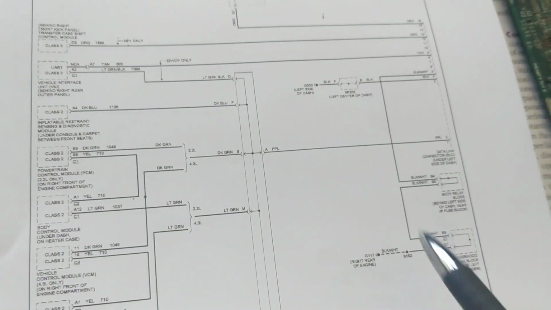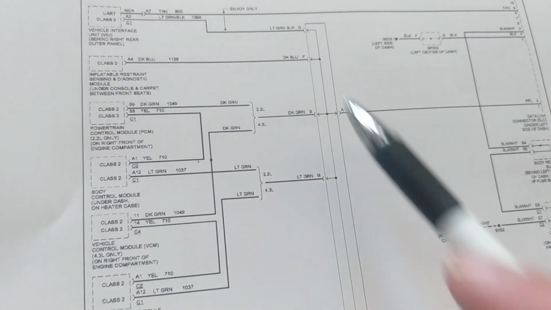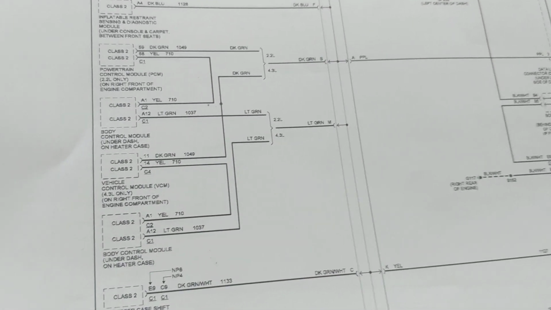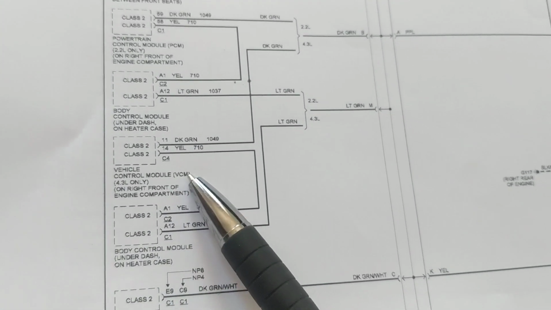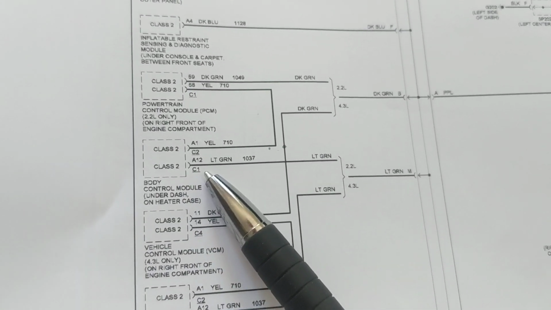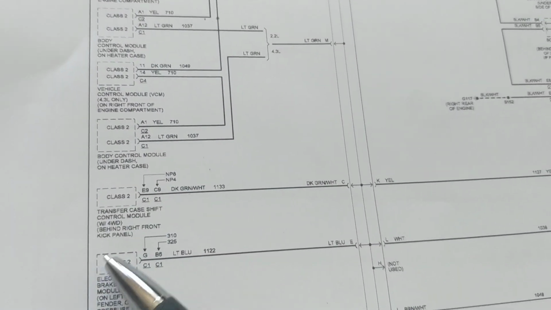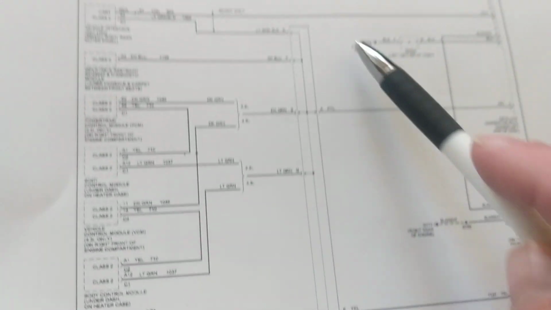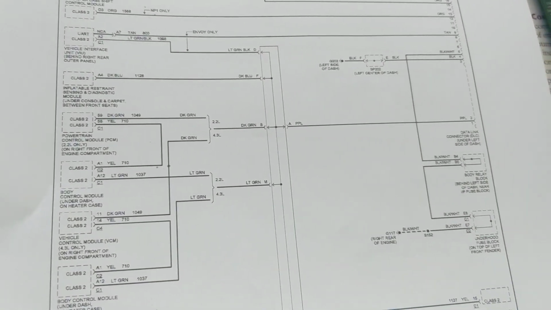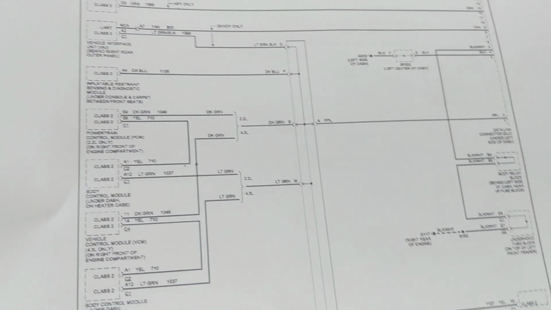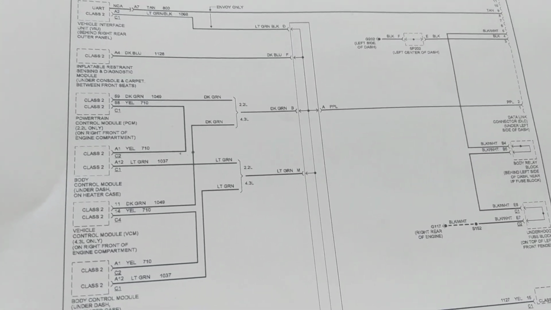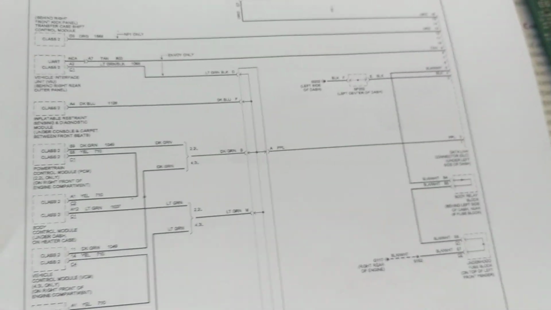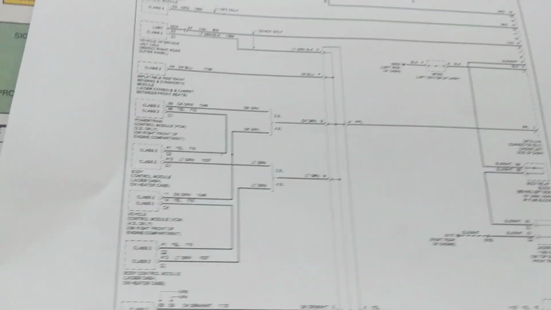The problem is we want to get as many as we can talking to each other, communicating to each other. This is a body control module, vehicle control module, body control module again. Therefore, they have to be able to talk to each other. In order to understand the concept, we have to simplify, because I know there are beginners watching the channel. So let's simplify it as much as we can.